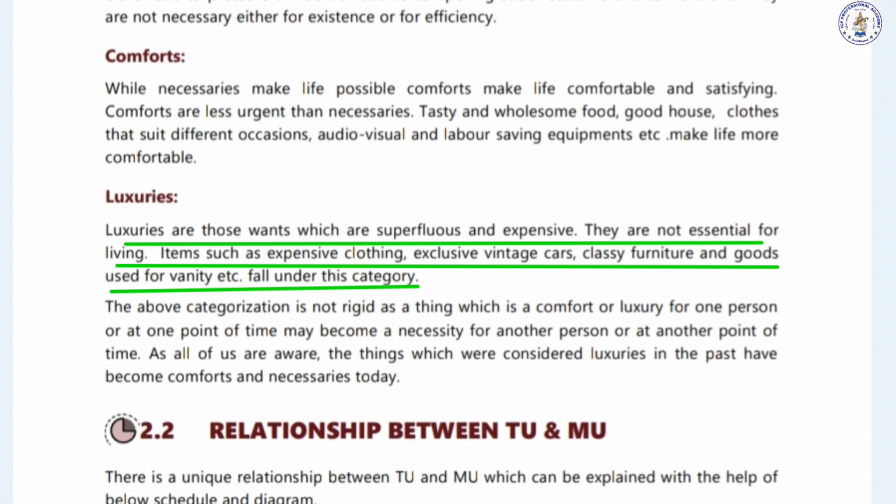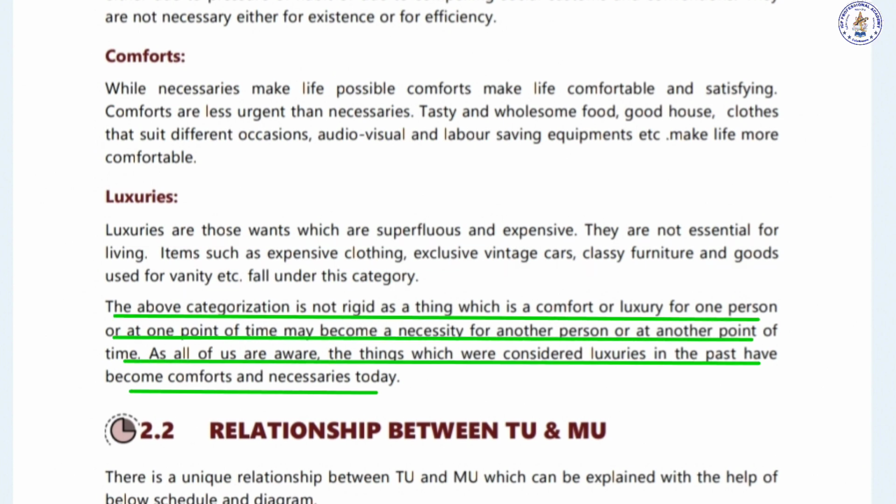But classification under these three categories is not so easy. It is not rigid because the luxury of one may be the necessity of another. For one who is in a good position of affordability, a car is necessary, but for a wage earner or a laborer, a car is not a necessary. It is a luxury for him. But for business class people, it is a necessary. So at one point of time or at one social status or another, luxuries may become comfort and necessary to the other group.